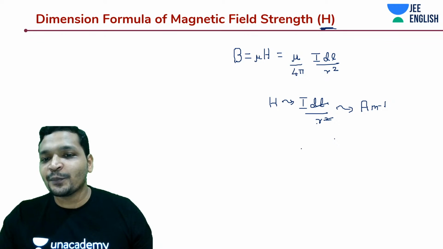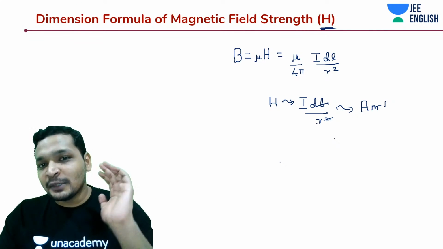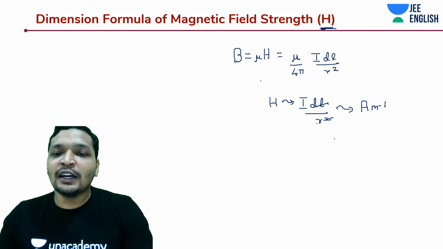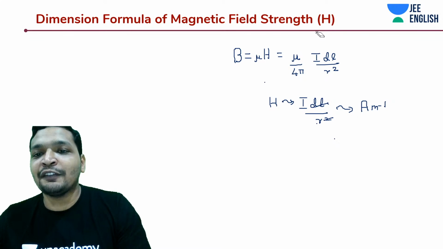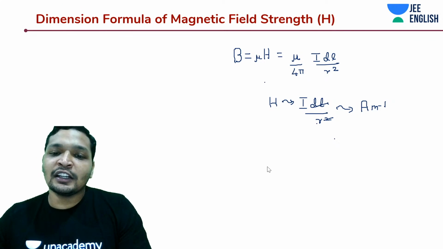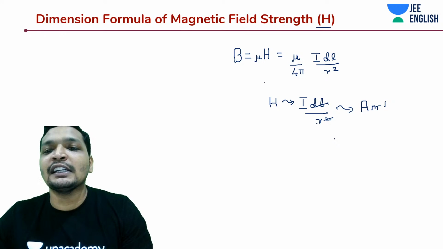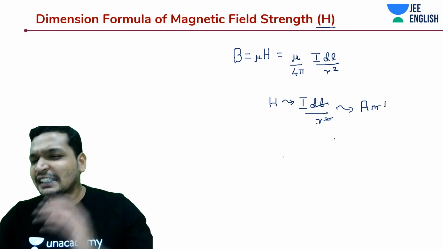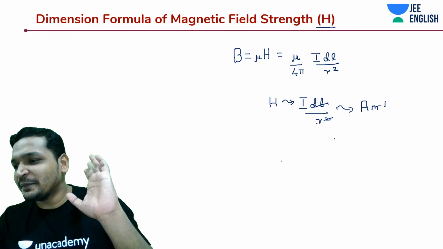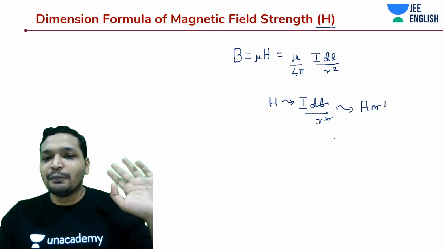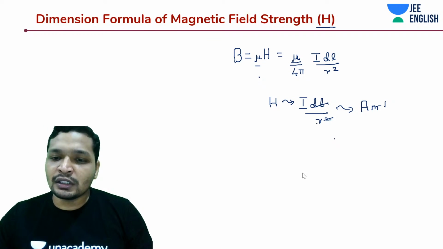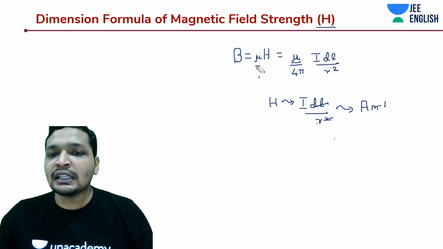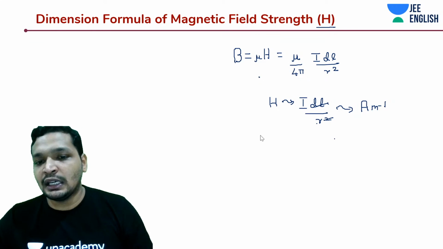So you can remember one of the dimensional formulas, that is magnetic field strength. Without any effort, you can remember the dimensional formula of something after your base dimensions or fundamental quantities. Really easy. Ampere per meter. Mu would get cancelled out, right? And I'm going to calculate H, so there is a common mu. Irrespective of the medium, what is the strength of the field? You can understand things like this once we start working around dimensional analysis.